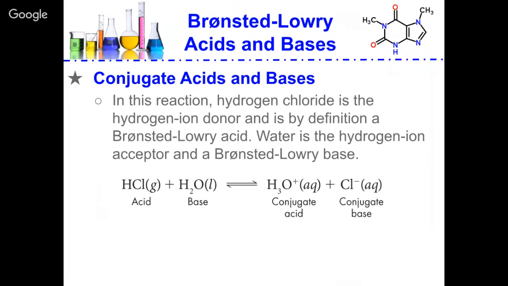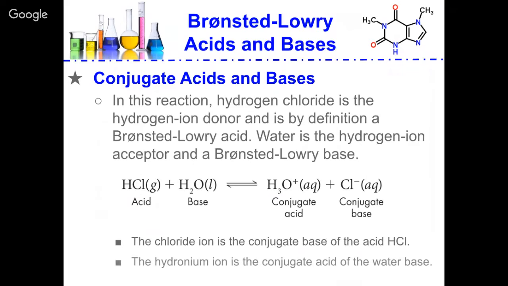In this reaction, hydrogen chloride is a hydrogen ion donor, and by the definition of Bronsted-Lowry, it's going to be an acid. Water is the hydrogen ion acceptor and a Bronsted-Lowry base. The chloride ion is the conjugate base of the hydrochloric acid, and the hydronium ion is the conjugate acid of the water base.